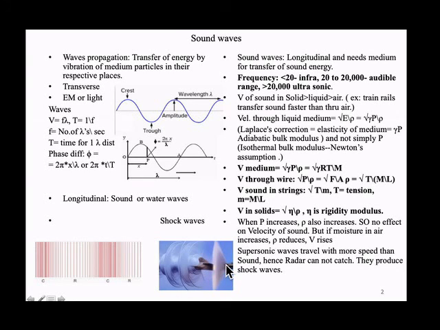It will not be able to catch up because it is going faster than the speed of sound. So this is creating a shock wave, this is the shock wave front. It creates a pressure in the front, and these are the aftershock waves, a rarefaction in the rear side. So the front side is a pressure, the rear side is a rarefaction. This causes shocks. That is why shock waves are created in a radar.